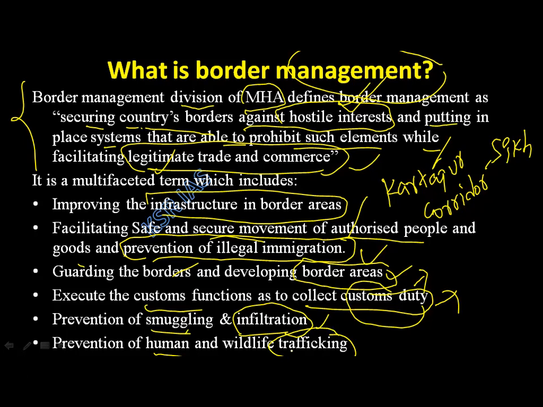Kidnaps. Buying and selling of people. Trafficking. Okay. Human trafficking and wildlife trafficking. Wildlife also will get trafficked, like star tortoise, red sandalwood. This kind of smuggling we have to stop.